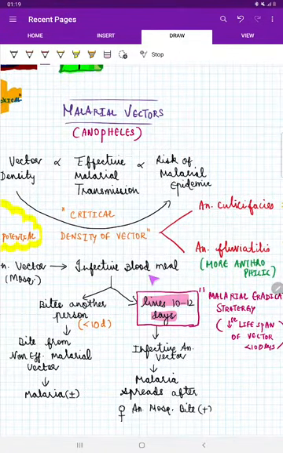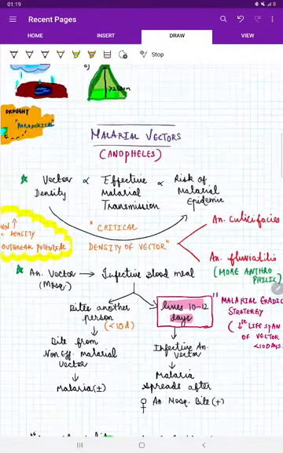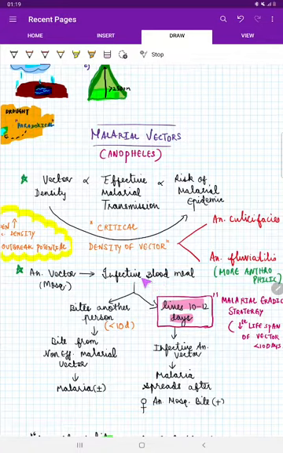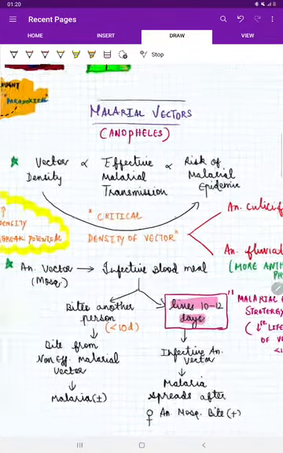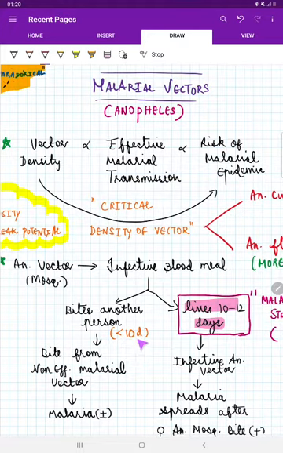Not immediately after taking an infective blood meal is it infective. We know an infective malarial vector, that is a female Anopheles mosquito, should have sporozoites in the salivary gland. For it to get sporozoites in the salivary gland, it takes at least some time, 10 to 12 days, let us keep. So if this female Anopheles mosquito takes the infective blood meal and bites someone very soon, in less than 10 days, then the bite in that normal healthy man may or may not produce malaria, probably may not.